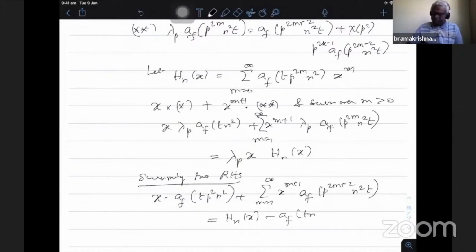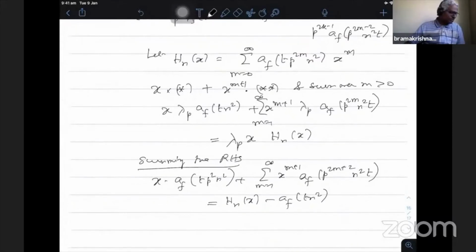This will be extra. So h_n(x) contains all the powers, but x power 0 is missing. When I put m equal to 0 here, I get a_f(t n²), so that I have to subtract. So the right hand side sum becomes h_n(x) minus a_f(t n²), and the left hand side becomes lambda_p x h_n(x).